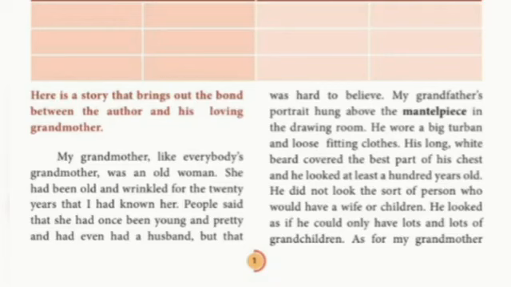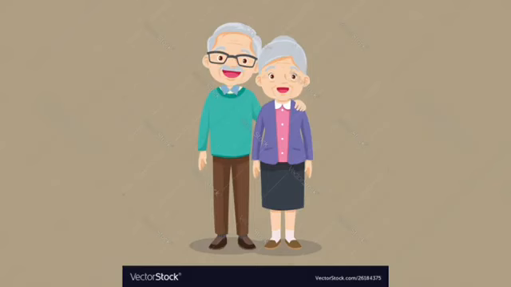So it was there in the drawing room. He could recall his grandfather's portrait picture. So how he was looking in the picture is, he wore a very big turban. What is meant by turban? Talapakattu, right? That is called turban, right? And loose fitting clothes. So in olden days the people would be wearing loose fitting clothes, right? So like that he was wearing in the portrait.